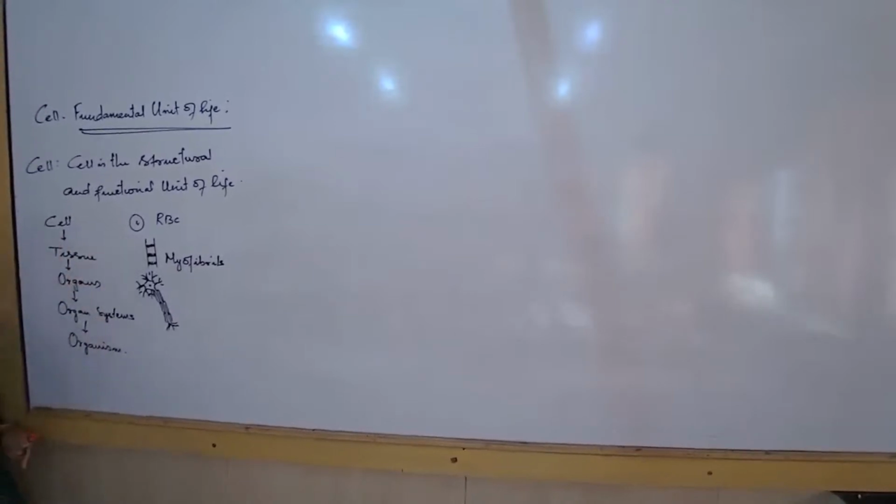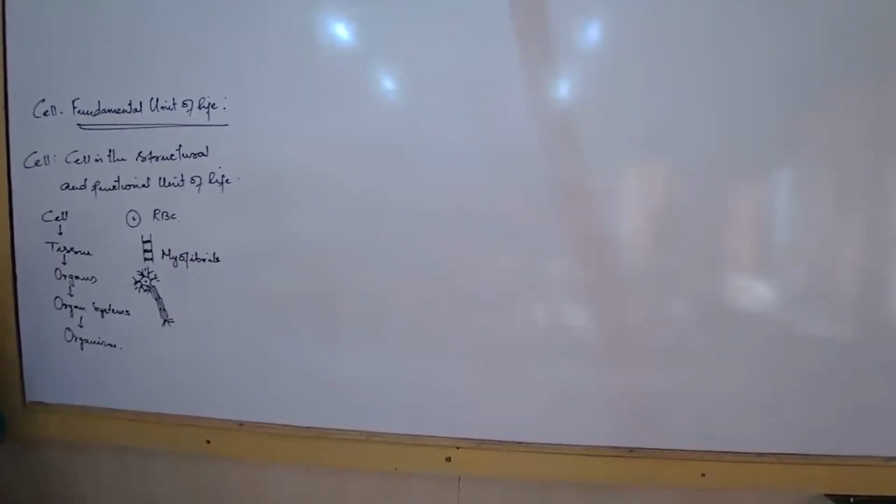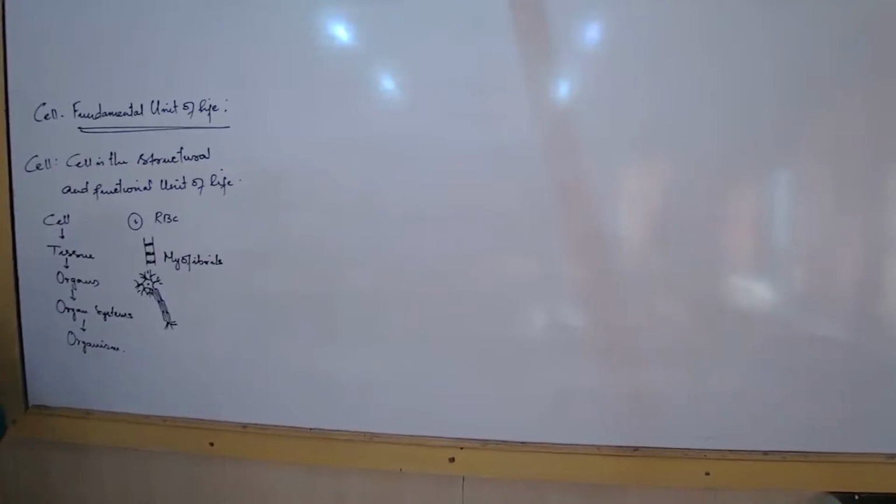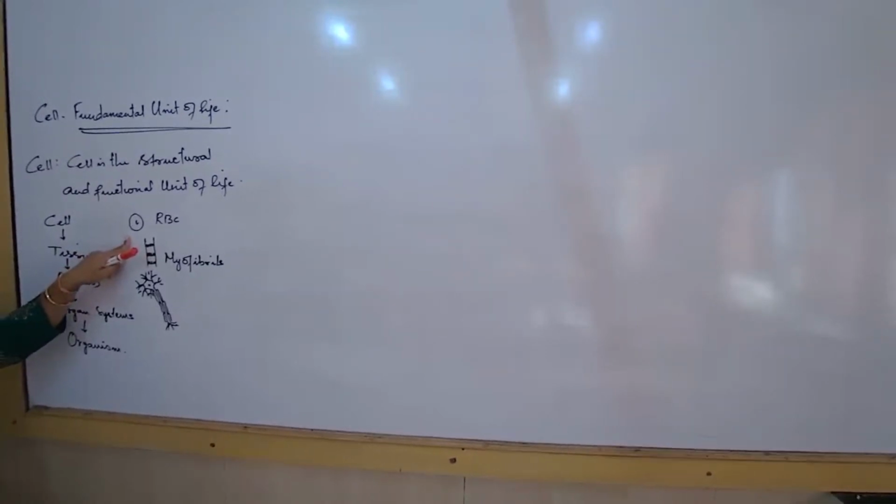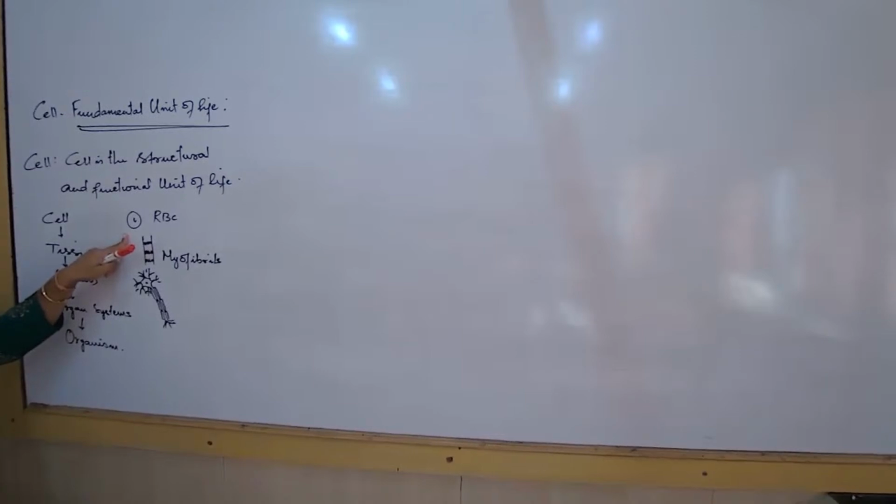Why should the RBC have a proper shape for the functioning of the body? Why should the RBC have no nucleus? Instead, the RBC should have hemoglobin. So there is a reason for this, is it not so? The RBC is a cell which does not have a nucleus. Majorly, all cells have got a nucleus.